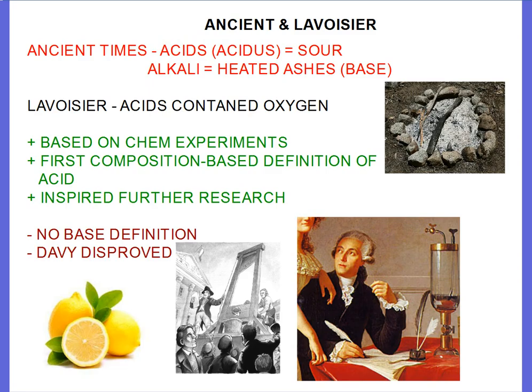And the first science we look at is Lavoisier, but before that, in ancient times, acidus meant sour. That was the first definition, I suppose, of an acid. Alkali meant heated ashes, which were basic chemicals. But Lavoisier had the first chemical definition of an acid, and he said acids contain oxygen based on his chemical experiments. So it was the first composition-based definition of an acid.